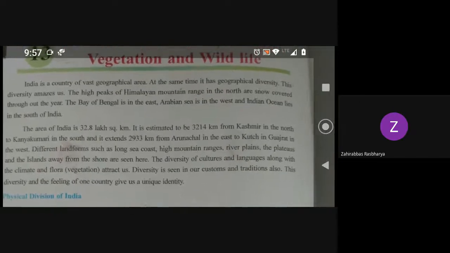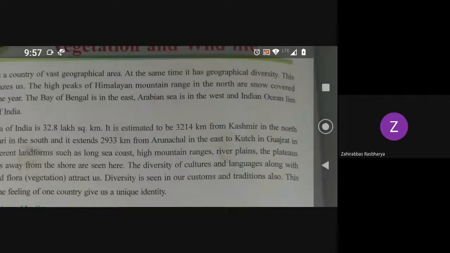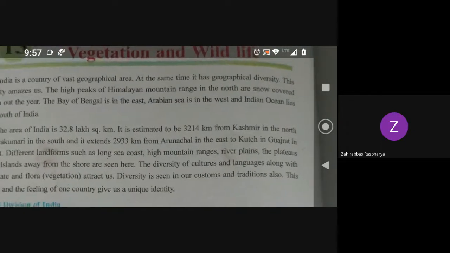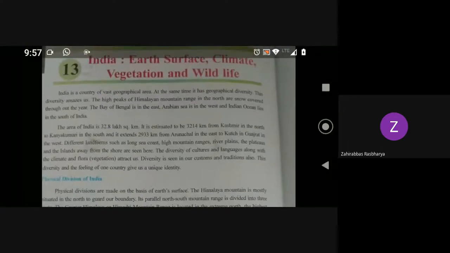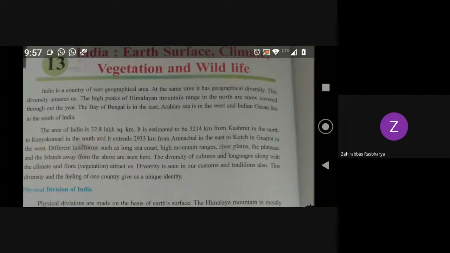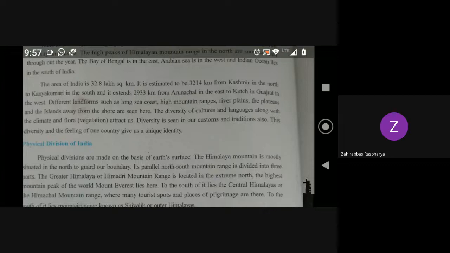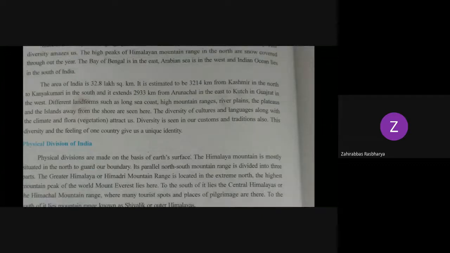The Bay of Bengal is in the east, the Arabian Sea in the west, and the Indian Ocean lies in the south of India. The area of India is 32.8 lakh square kilometers.